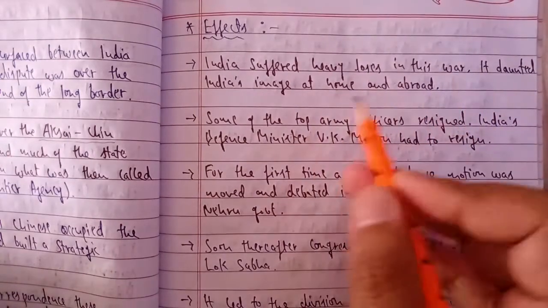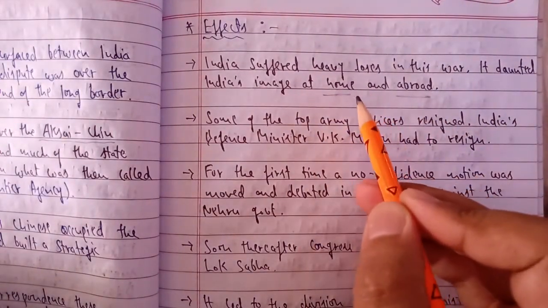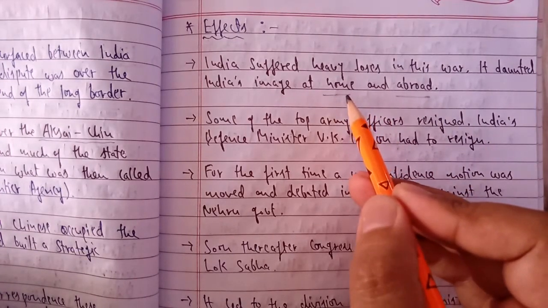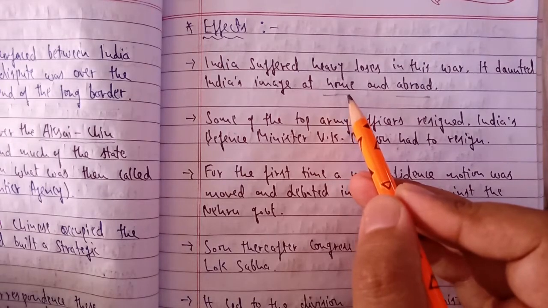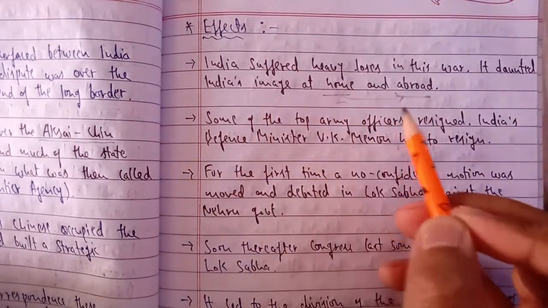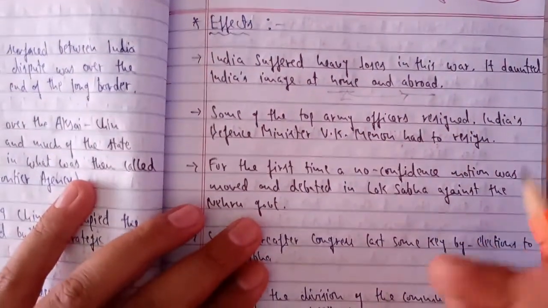So this had dented the image of India at home as well as abroad. This war of 1962 had a negative impact on the internal situation within India as well as abroad. So at home and abroad, India had a negative impact from this war.